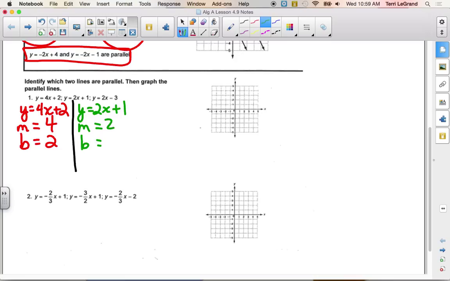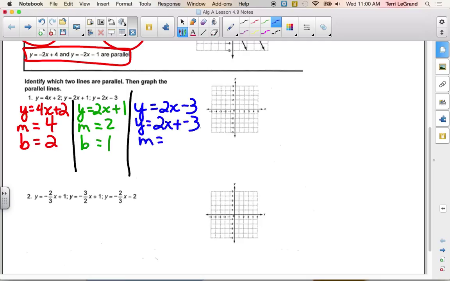What is the slope of this one? 2, and 1 is the y-intercept. And last but not least, we take our third one, which is y equals 2x minus 3. This one's got subtraction, so let's make it add the opposite. What's its slope and its y-intercept? 2 is its slope, negative 3 is its y-intercept.